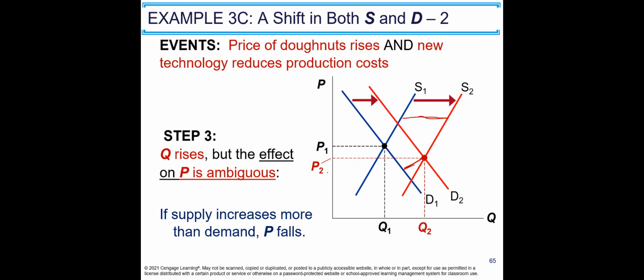If that is the case, you see the price is now lower. The new equilibrium price is lower than the initial. So for that reason, we don't know which one shifts more than the other, and in both cases, since Q increases, we will say for sure quantity rises, but the effect on P is ambiguous. If supply increases more than demand, P falls. If demand increases more than supply, P increases.